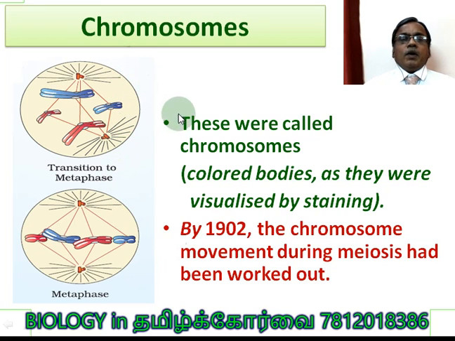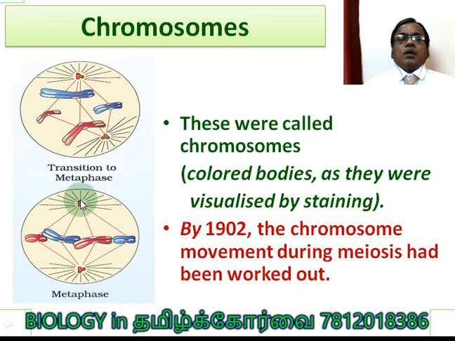Chromosomes were discovered. These were called chromosomes. Chromosomes means colored bodies. Chromo refers to colored, colored bodies, as they were visualized by staining, by dyeing. By 1902, the chromosome movement during meiosis had been worked out.